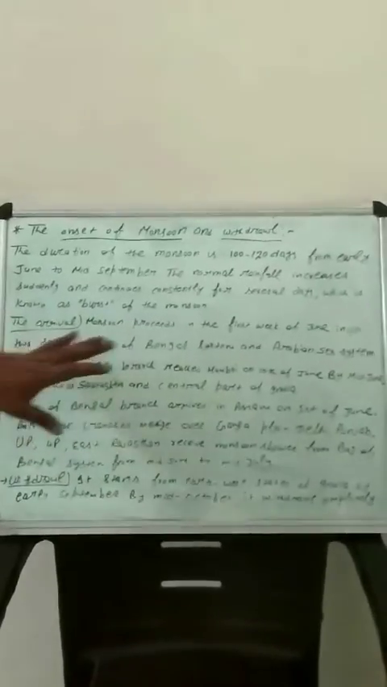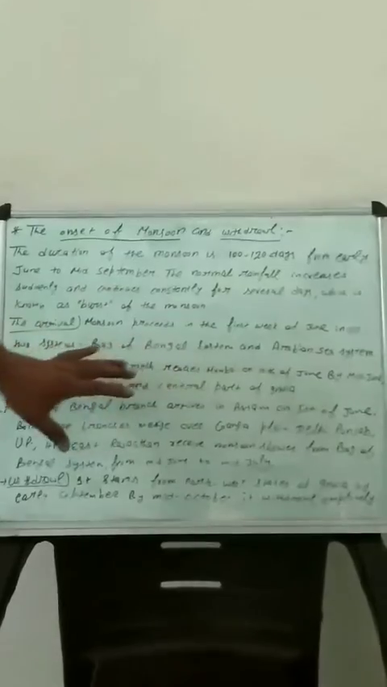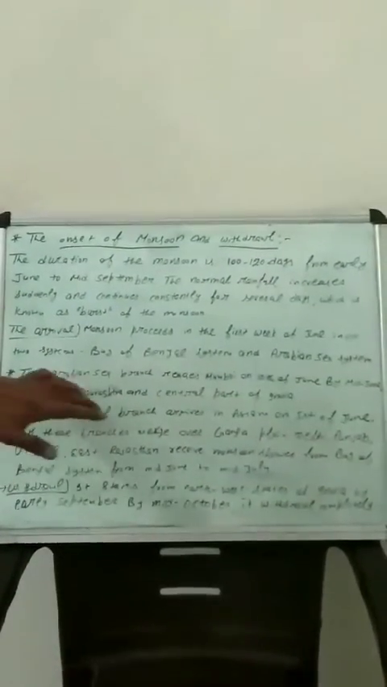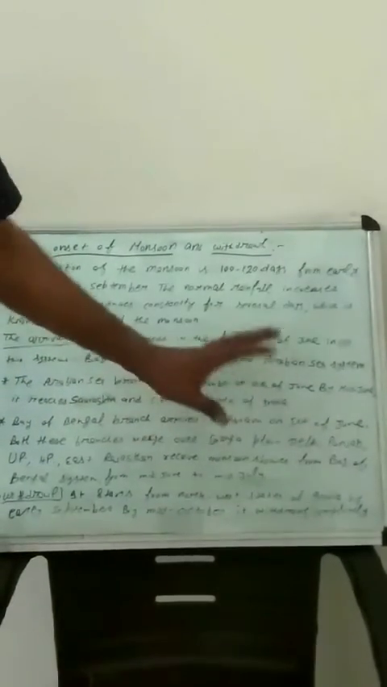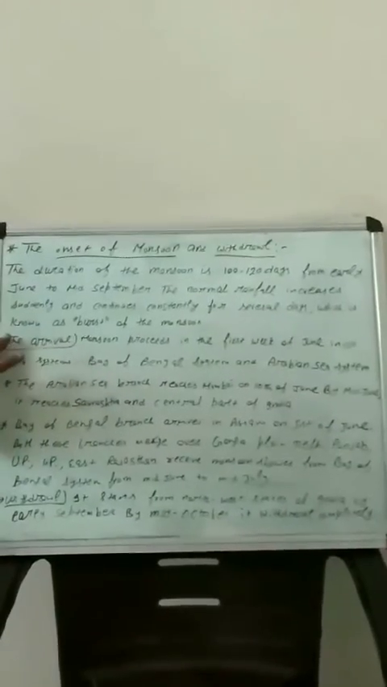The Arabian Sea branch reaches Mumbai on 10th of June every year. Near about the 10th of June it reaches Mumbai, and by mid-June it reaches Saurashtra in Gujarat, and the central part of India, that is Madhya Pradesh, Chhattisgarh and Jharkhand also. This is the Arabian Sea branch.